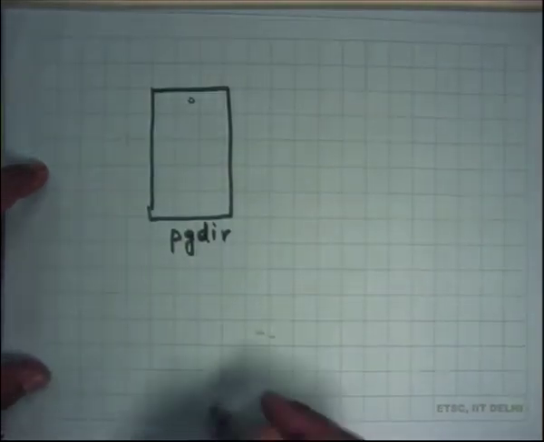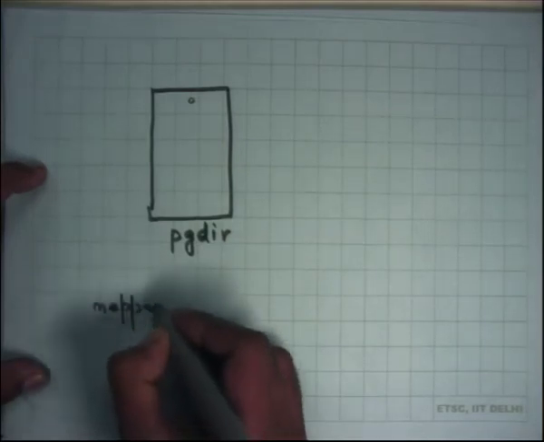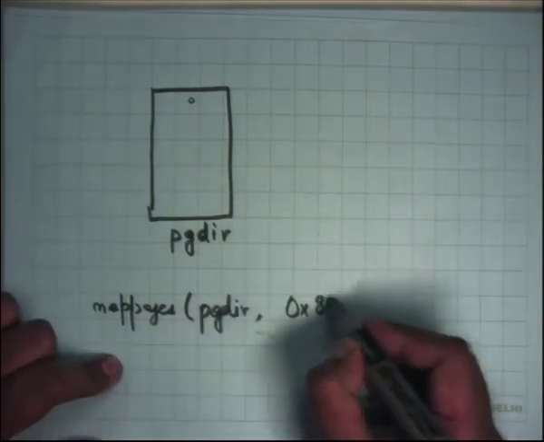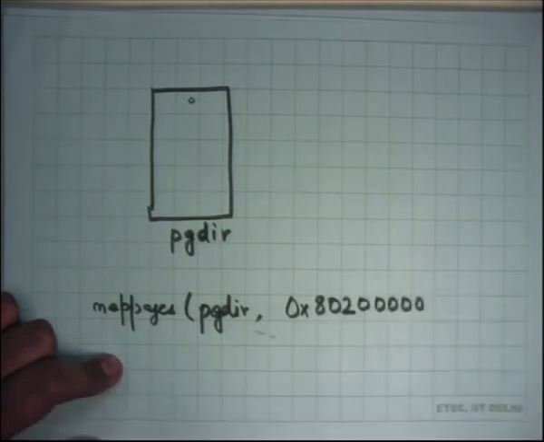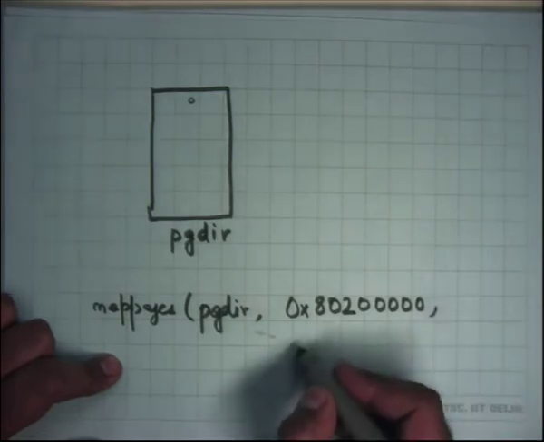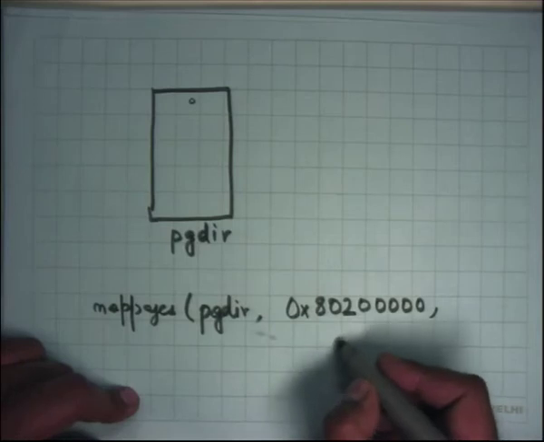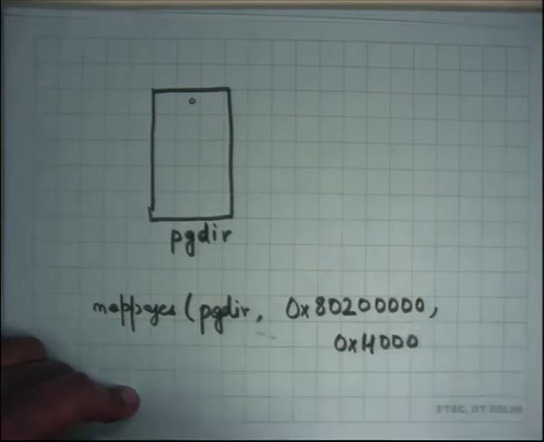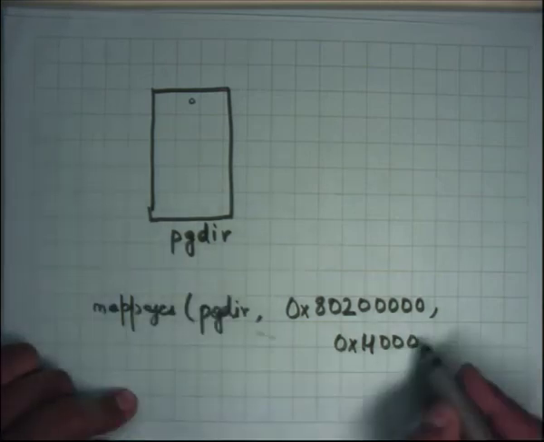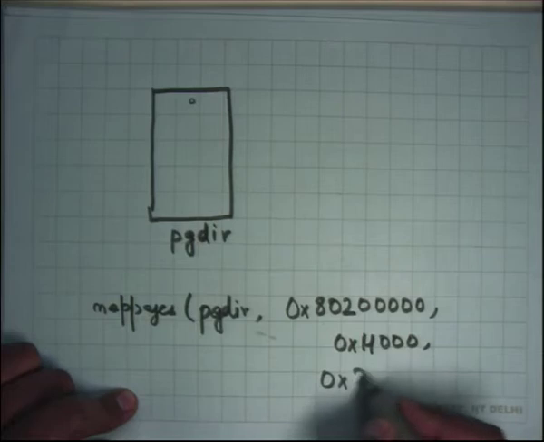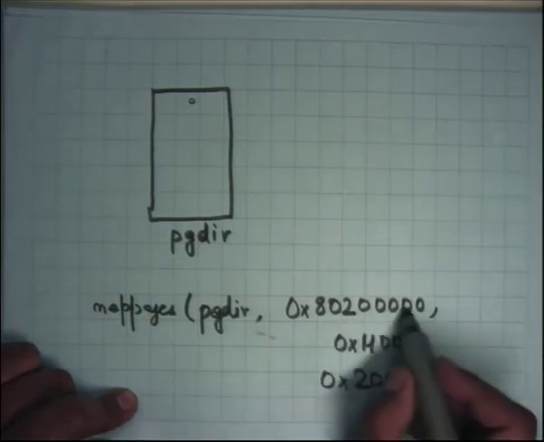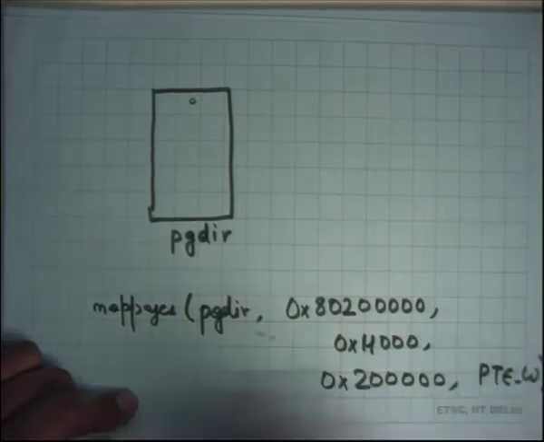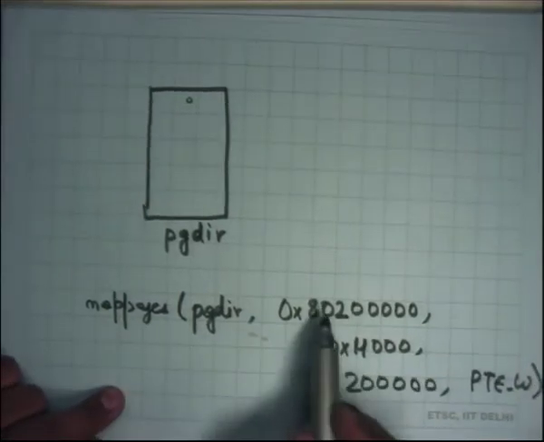Everything is zeroed out, and then I said let's say map pages, page dir, let's say I wanted to map 0x80200000 to a physical address, with size, let's say, hexadecimal 4000, and starting at a physical address, and let's say permissions are writable, right? If I want to do this, what I'm going to do is I'm going to say okay, 80200000,